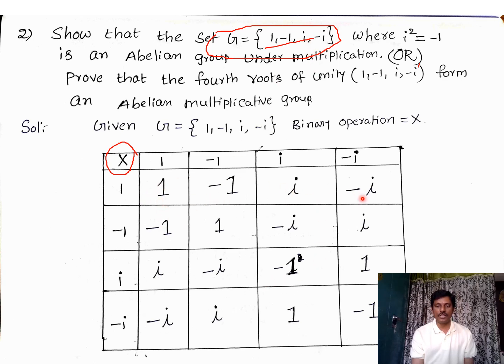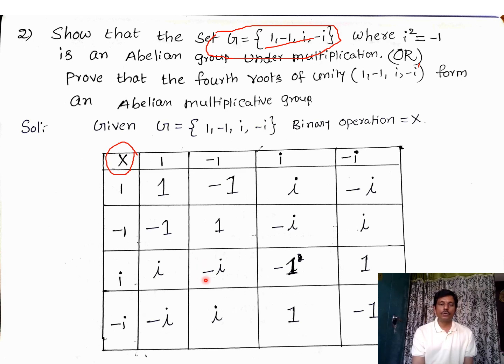If you observe every row and every column, all the elements belong to G. Therefore, it is clearly satisfying the closure property. So this is the way we need to identify and prove the closure property. We will write it in our own terms in the next slide. We will see it in the next slide.